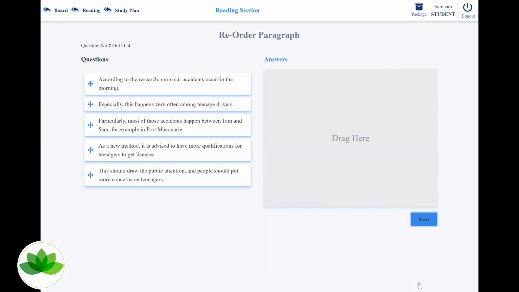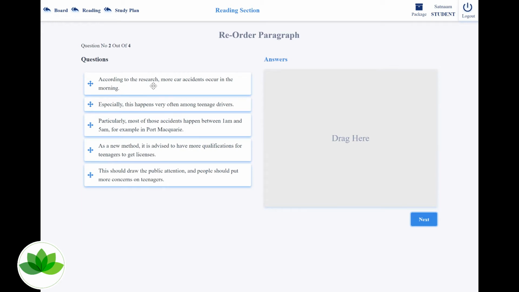Okay. The next reorder that we are doing, we'll have to skim and scan through this. So this is about car accidents. This happens. I don't know what this means. Accidents as a new method is advised. Teenagers license. They should draw public attention. Teenagers. So I think this is about teenagers, licenses, and their accidents. Okay, let's start reading through each and every sentence and get a rough idea.